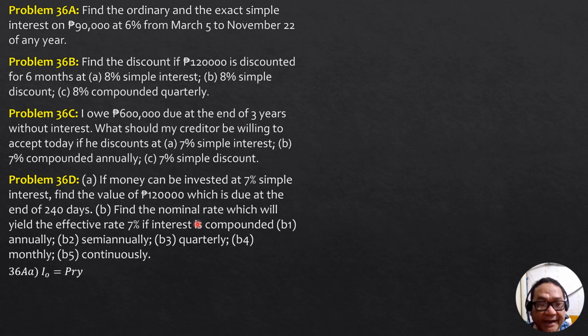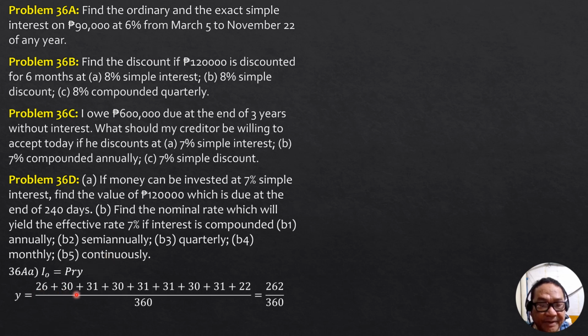So Y is equal to 26 plus April 30, May 31 days, June 30 days, July 31 days, August 31 days, September 30 days, October 31 days, then November 22 days. So that's 262 over 360. Substitute into this formula here. So I_O equals 90,000 times 0.06 times 262 over 360. So I_O therefore is equal to 3,930 pesos.